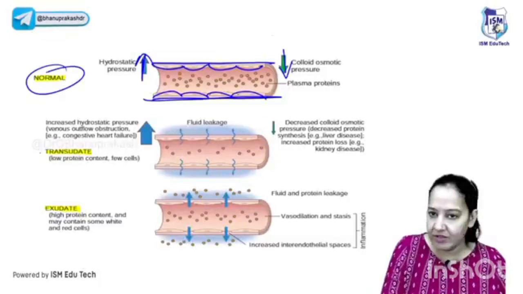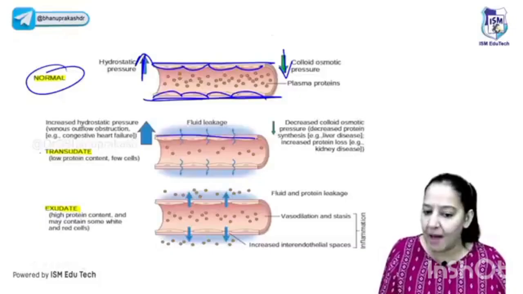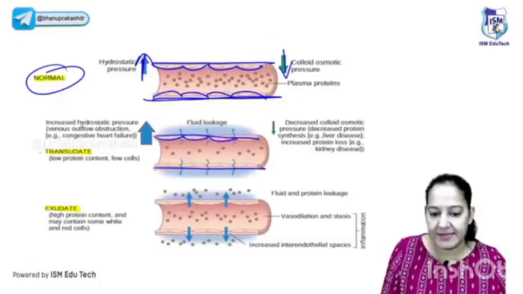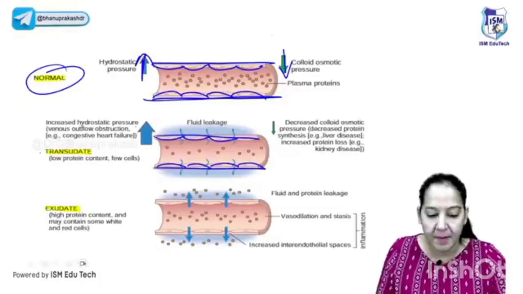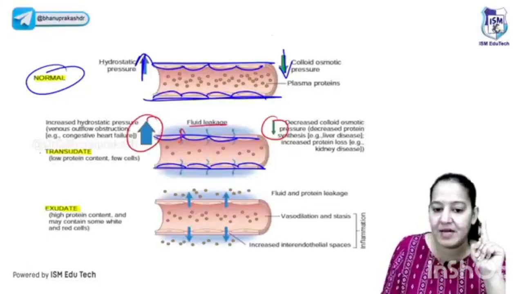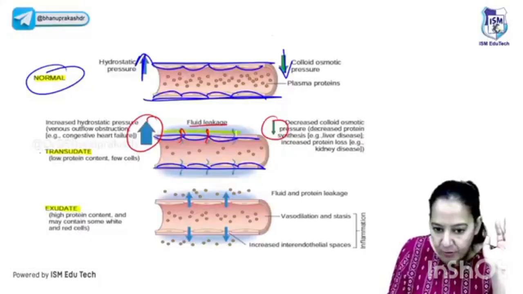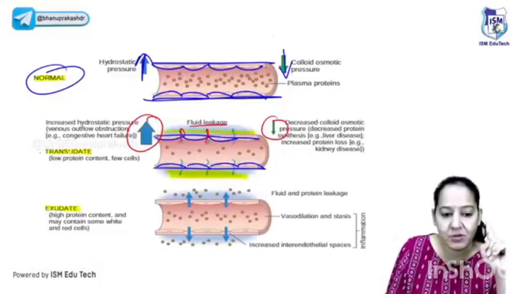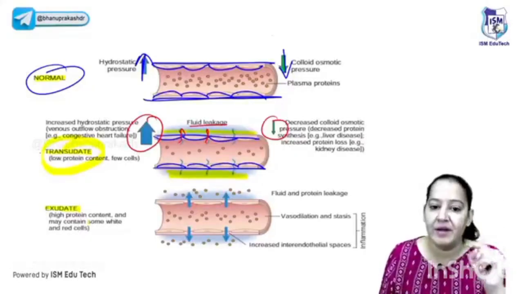So everything was normal. In the second diagram, you can see the gap is still not there. It's continuous. But the outward pressure is more and inward is less. So because of the imbalance, only fluid came out. Can you see the fluid is coming out? See the background blue color, which is accumulating. So only fluid is accumulating. This is known as transudate. Transudate contains only fluid.